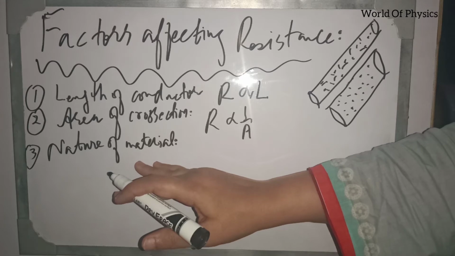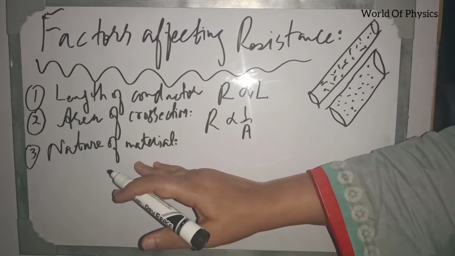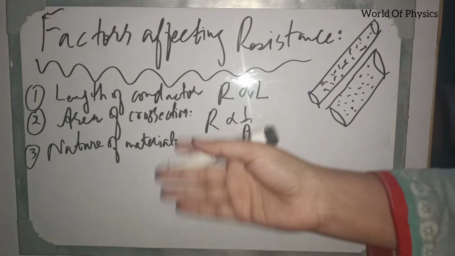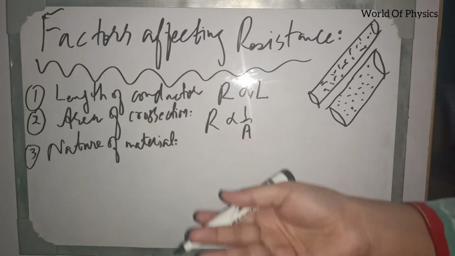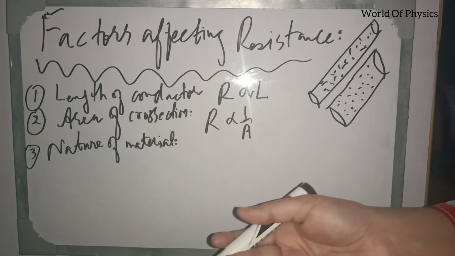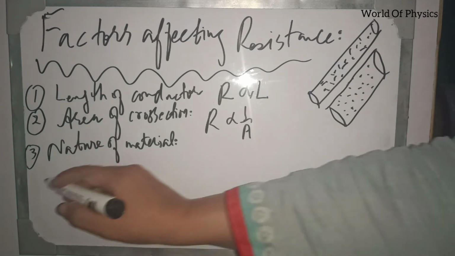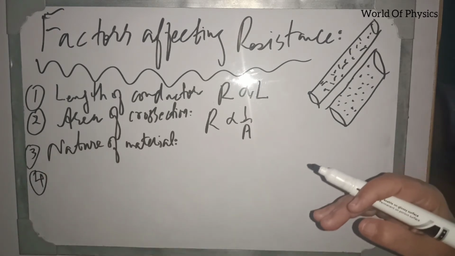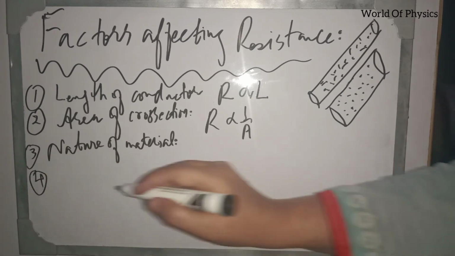Silver, copper, zinc, they contribute more electrons. As they contribute more electrons, they bear less resistance. So those materials which contribute less electrons, they bear more resistance. Next, the fourth factor which affects the resistance is called temperature.